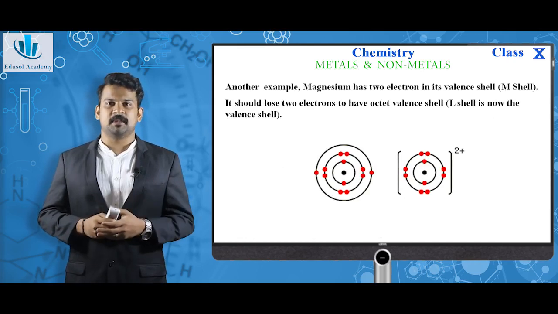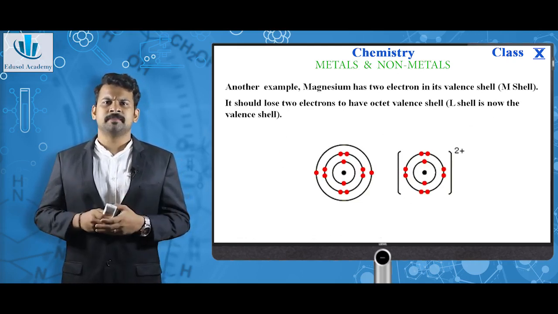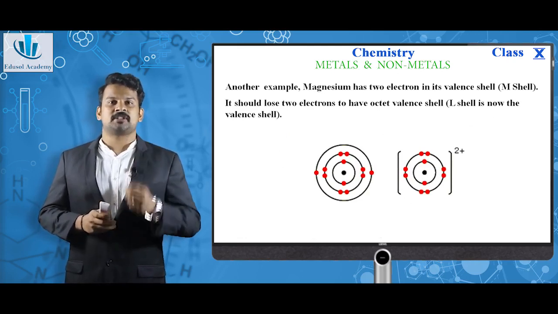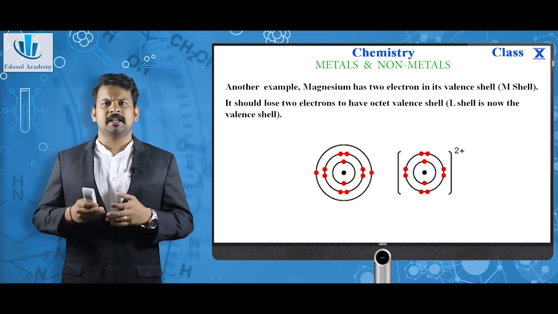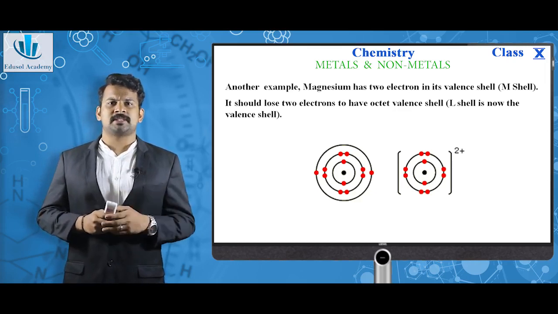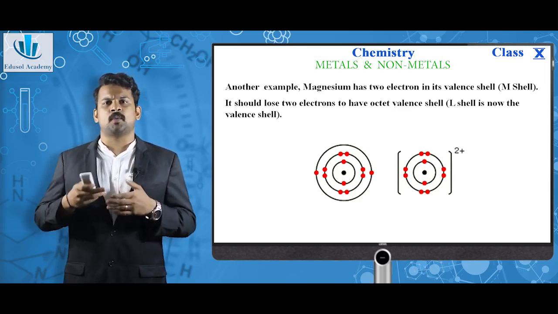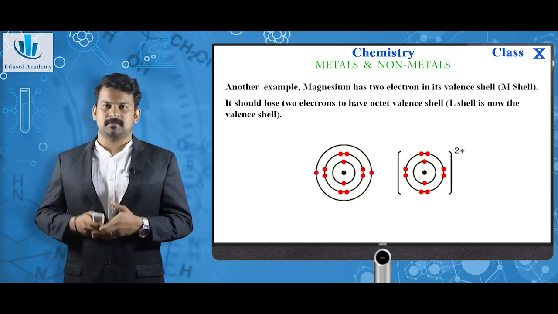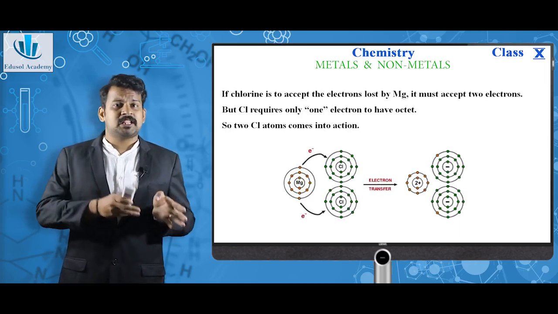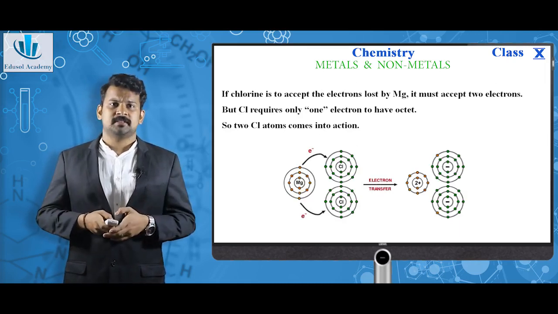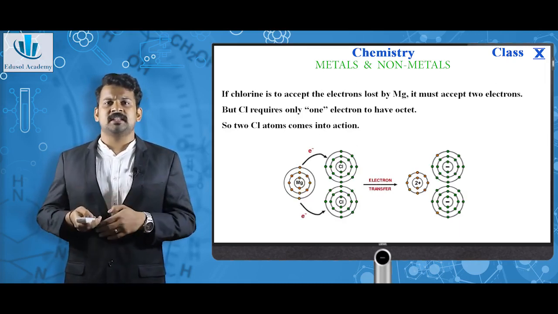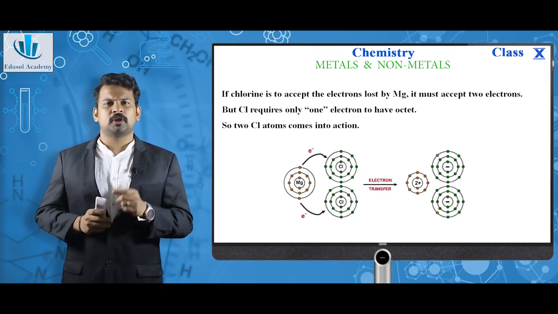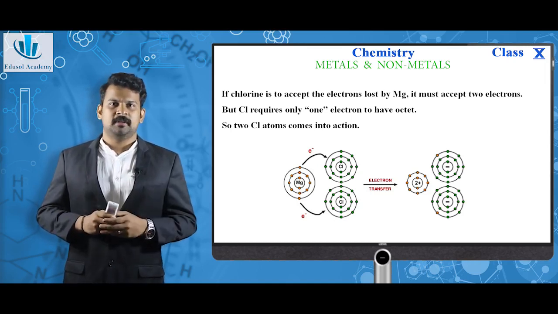Let's look at another example. Let's look at magnesium. Magnesium has the M shell as its valence shell. It has 2 electrons. To attain an octet configuration, it loses 2 electrons and the L shell becomes its octet valence shell. Now Mg has changed to Mg2+. So if chlorine is reacting with magnesium, one chlorine atom can only accept 1 electron.